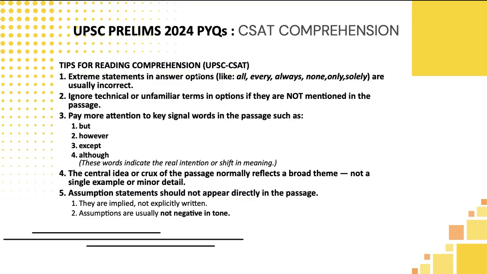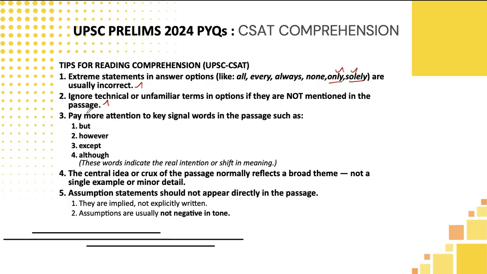Extreme statements in answer options are usually incorrect, and some of the frequently used extreme words are only, solely, which we need to necessarily remember, students, for solving CSAT comprehension questions. And we need to ignore technical or unfamiliar terms if they are not mentioned in the passage but are mentioned only in the options, meaning you can eliminate them. You need to have an exemption only in case of inference.